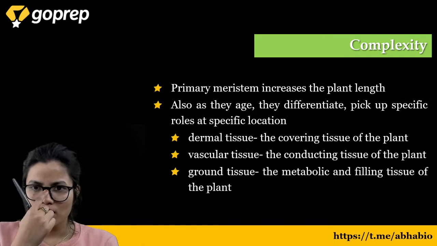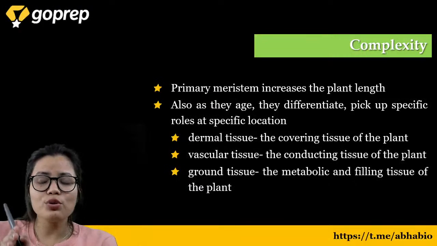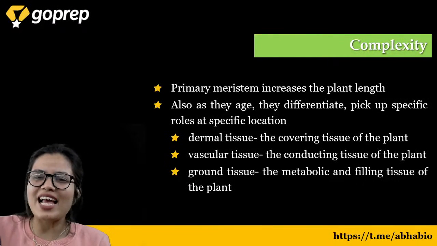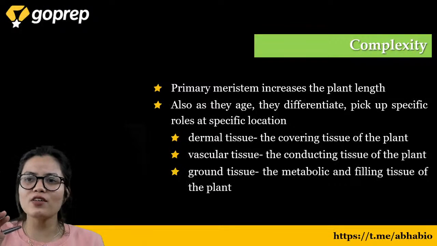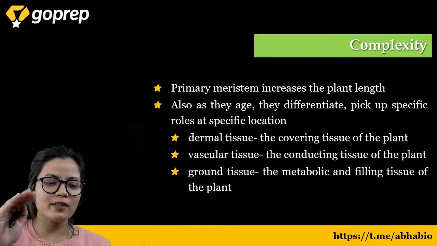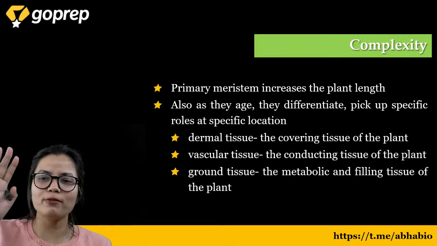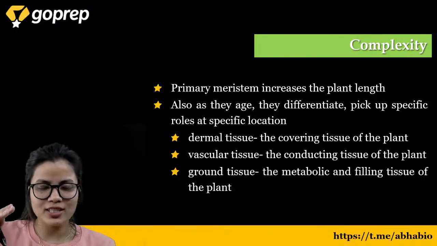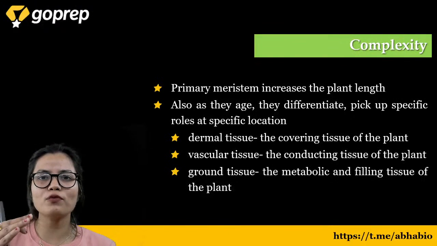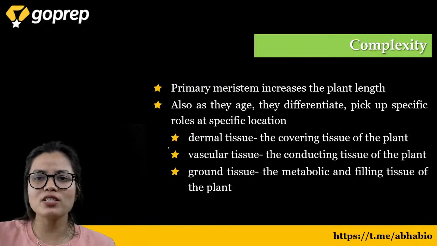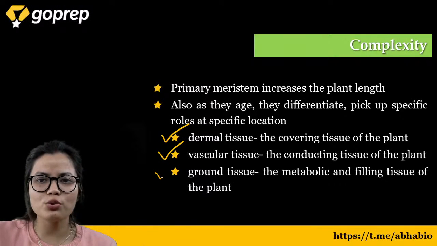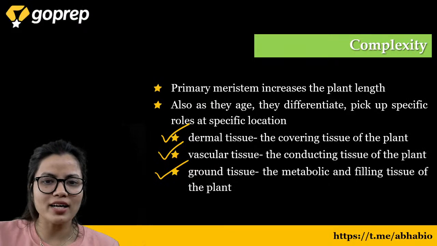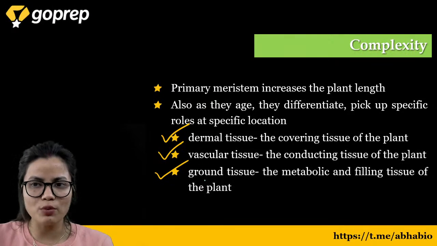Now, as I told you, the meristematic tissues lose their property of division and become specific. They attain a specific location and start performing a specific function. Based on this, there are three types of tissue systems in the plant: dermal tissue, vascular tissue and the ground tissue.